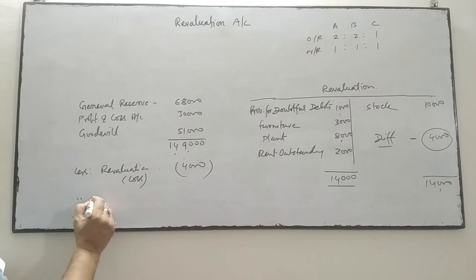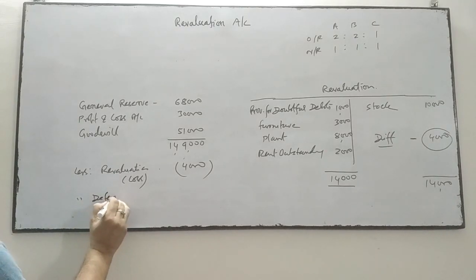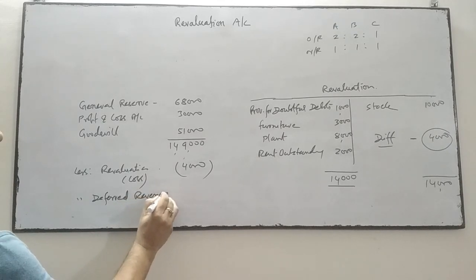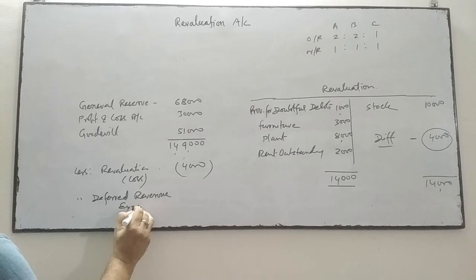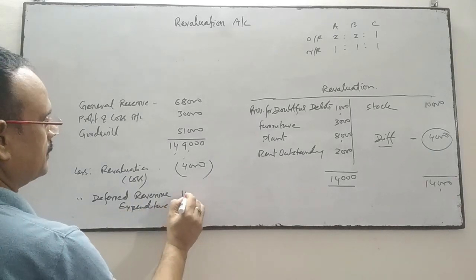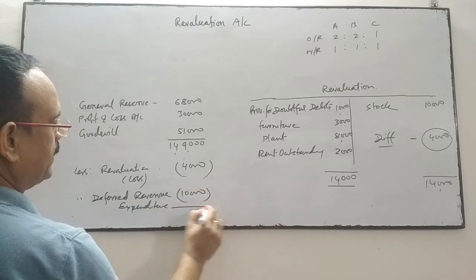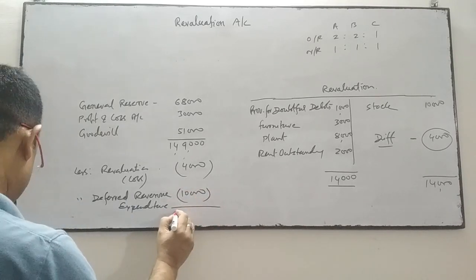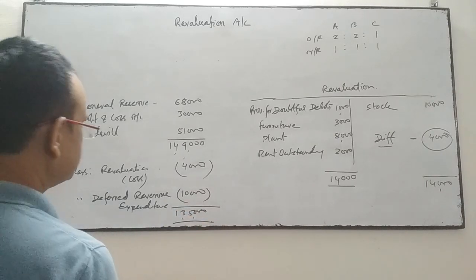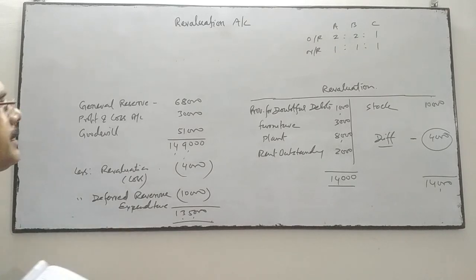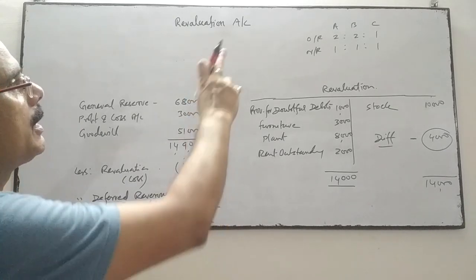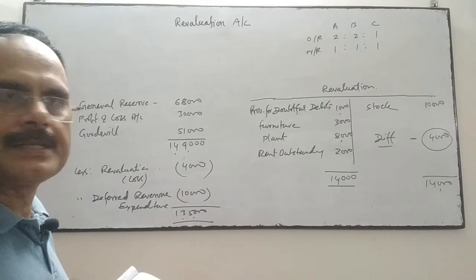So this will also be deducted, and it is 10,000. These two will be deducted. So the final figure will be 1,35,000. This is the net value. This will be transferred to partners' capital accounts in their gaining and sacrificing ratio.